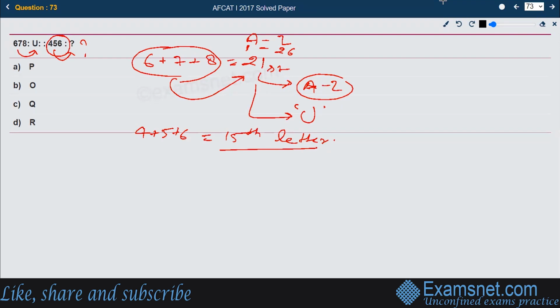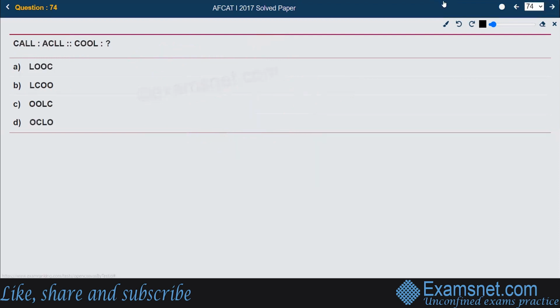And the 15th letter is nothing but O. So the right answer becomes O. Option number B is the right answer. Next, if CALL becomes ACLL, then COOL should become what?